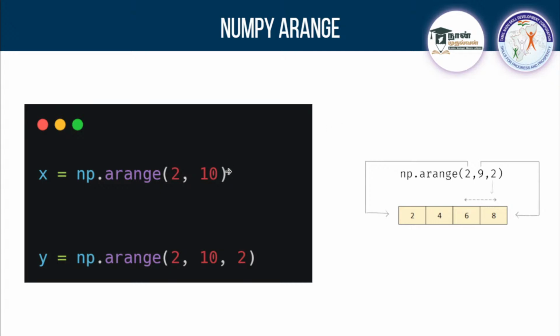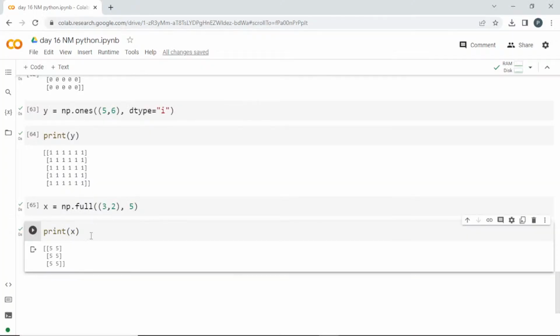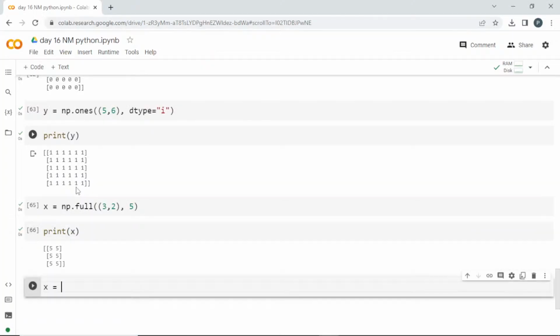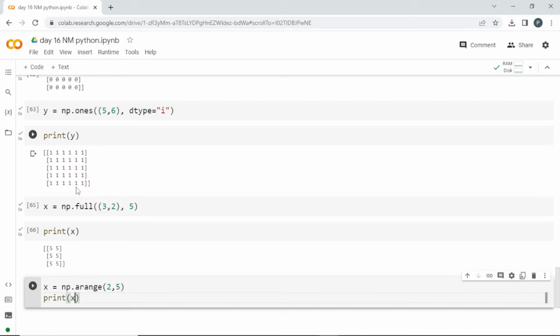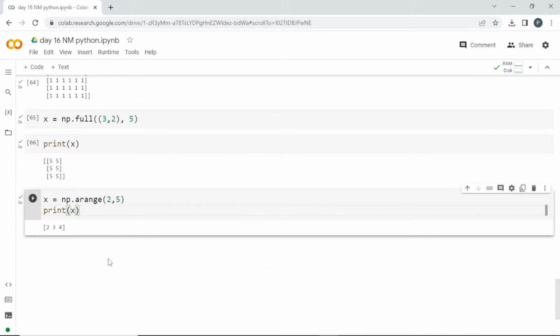So in numpy we have arange. Okay, this is numpy arange. So it will give an array in a range. Okay, you can get it. If you pass 2, 10, we'll try and see what we are getting. np.arange 2, 5. I'll print x. We'll see what happens. Okay, it is 2, 3, 4 and we don't have 5. So we know, right, when you go for range, it stops one step before the end. So if you pass this, you are going to get this one.